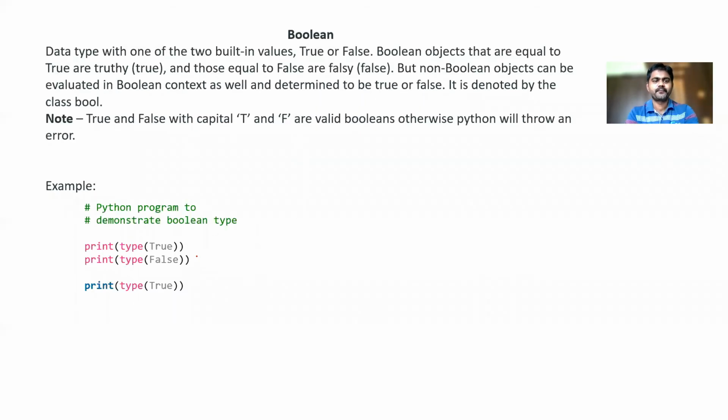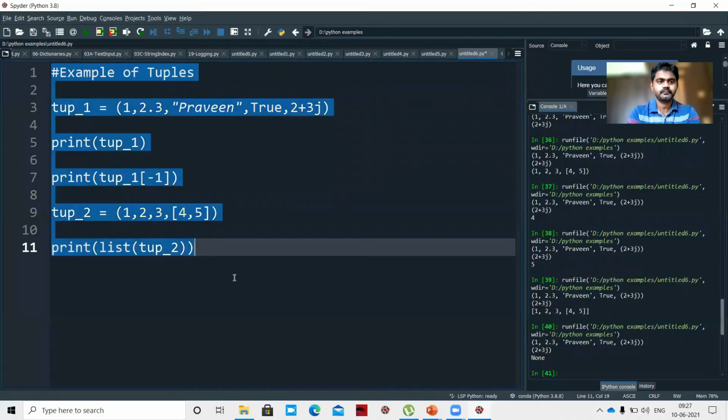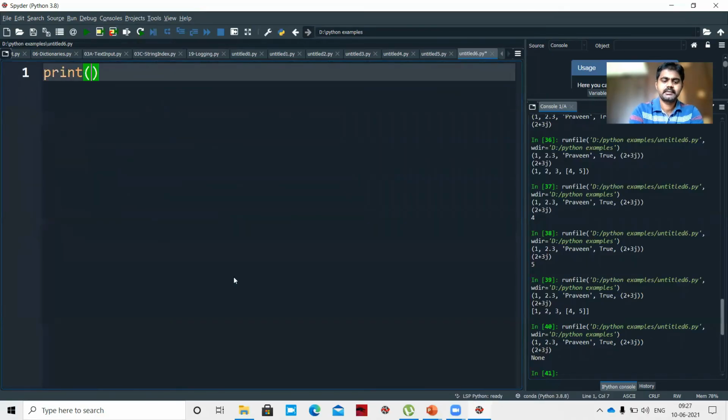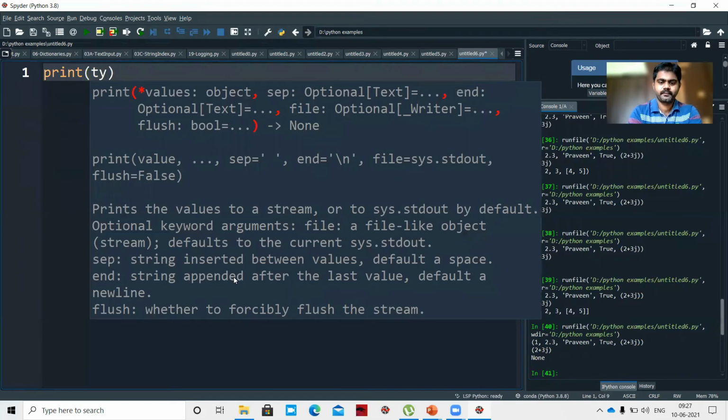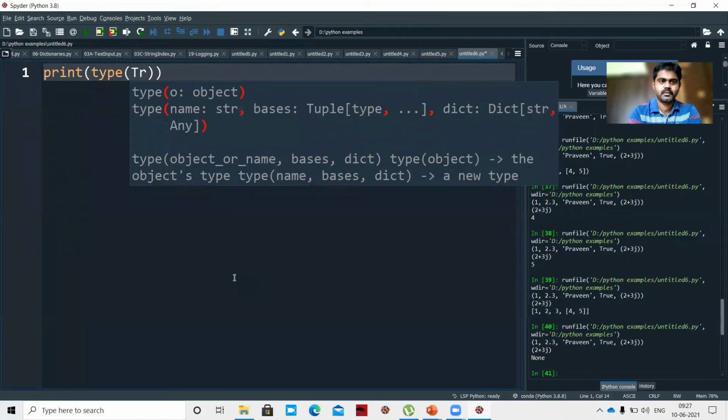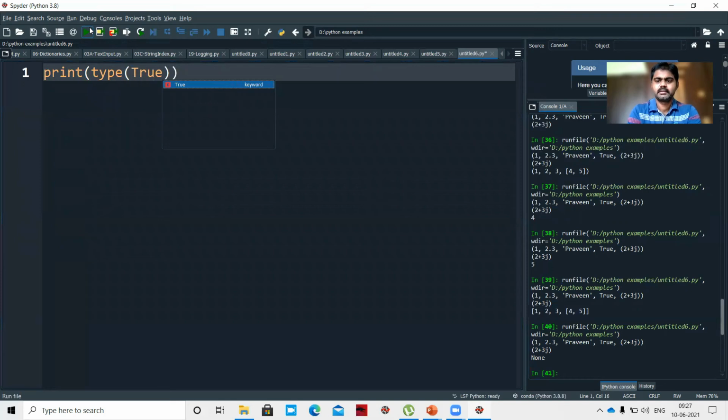So next is Boolean. Boolean we already know, right? True and False. In our previous video we explained the Boolean example also. You can see the example here: print type of True, print type of False. So let us see. print(type(True)).